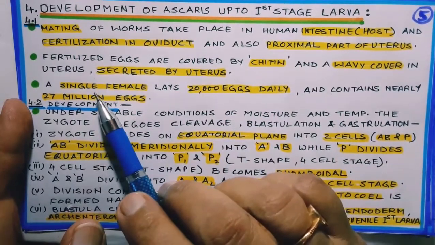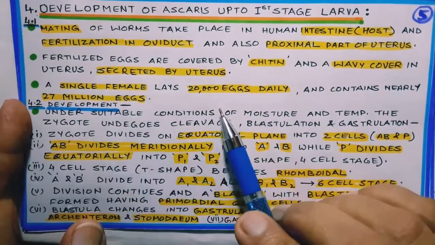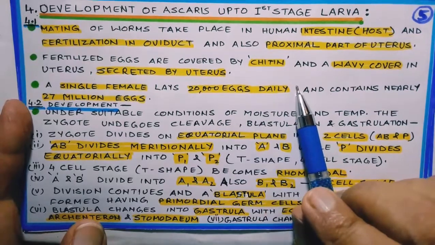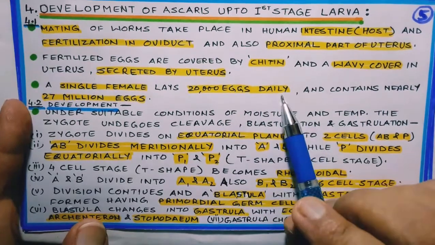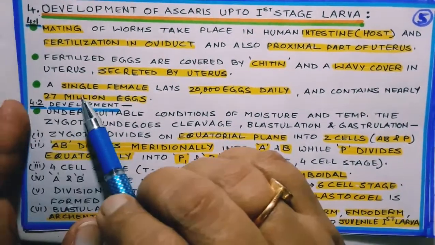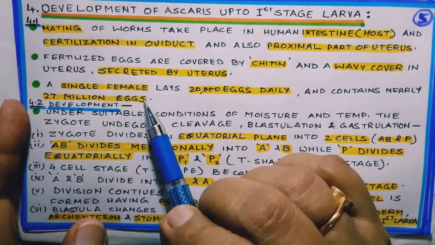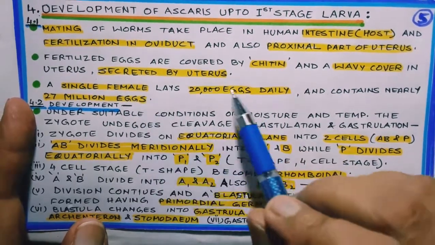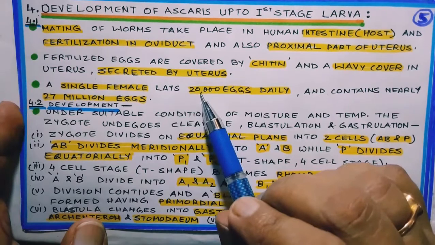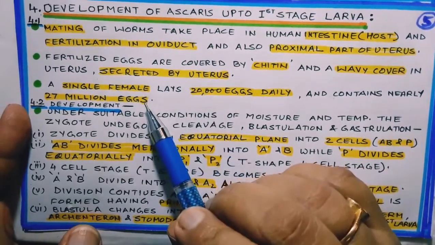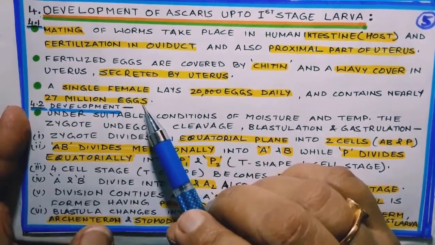A very interesting fact is that a single female lays about 20,000 eggs daily, and nearly it can lay 27 million eggs. So even if the survival rate is very less, the race of Ascaris is well maintained.